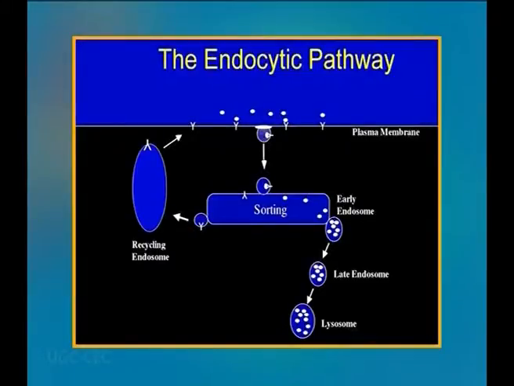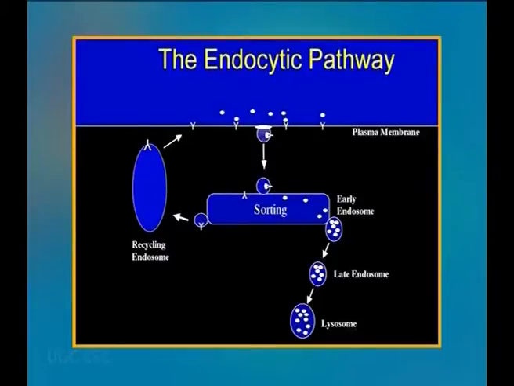One of the major functions of lysosome is the digestion of material taken up from the outside of the cell by endocytosis. Lysosomes are formed by the fusion of transport vesicles budded from the trans-Golgi network with endosomes, which contain molecules taken up by endocytosis at the plasma membrane.